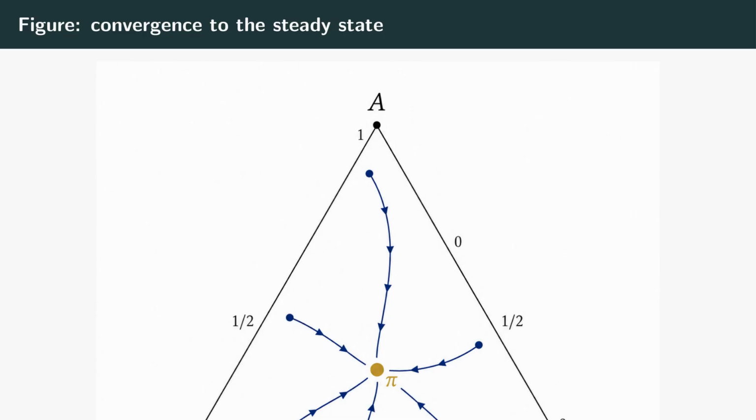This is the geometric meaning of forgetting the start. The chain has a single destination, and the starting distribution only affects the path taken, never the place you end up. Different beginnings, one shared equilibrium.